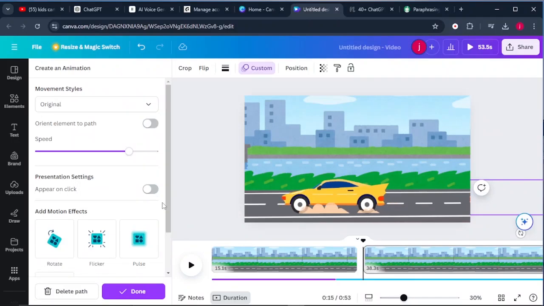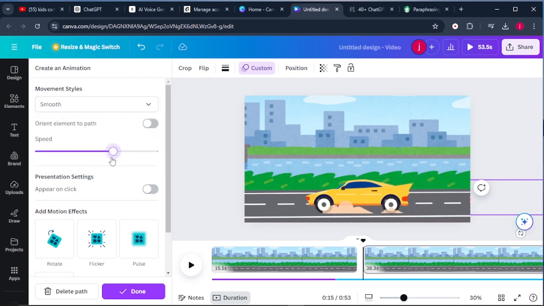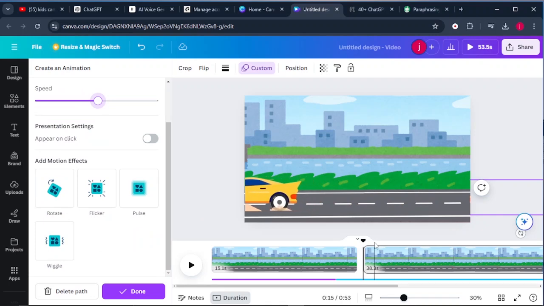Like that. Okay, so this is perfect. The next thing that we need to do from there is to come to the movement style. So we want it to be smooth. And the next thing that we're going to do is we'll reduce the speed of the car like that. And from there, we're going to introduce another car so that there are two cars.